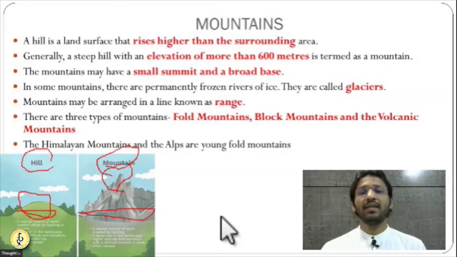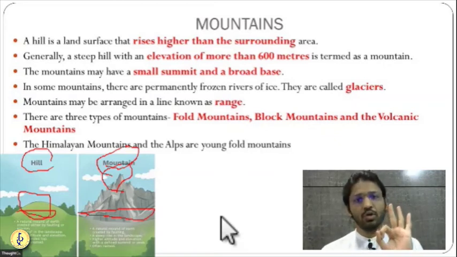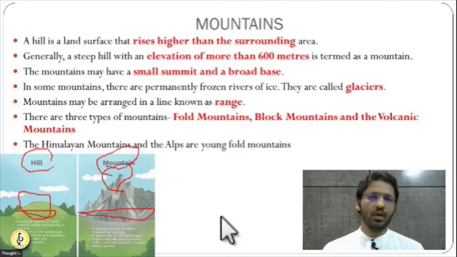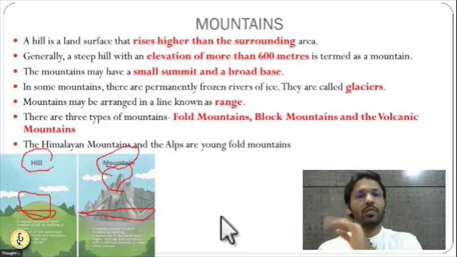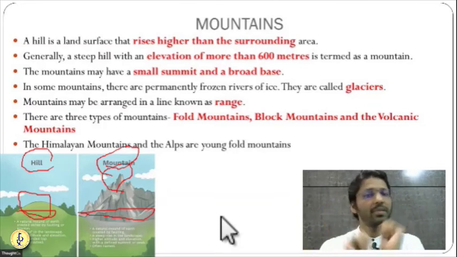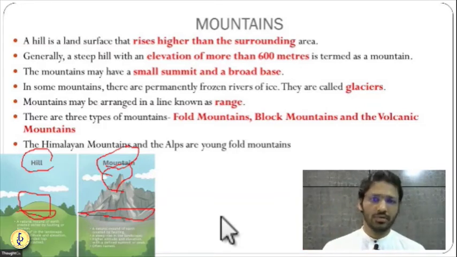Based on that, we can classify mountains into three types. Which are these three types? For example, a mountain like the Himalaya is a fold mountain. What is a fold mountain, what is a block mountain, we are going to see in detail, not now. A fold mountain is formed because of the folding process. The second type is a block mountain or fault mountain. It is different from the fold mountain in the sense that it has formed because of the faulting of a particular plate. When a particular plate faults or breaks down and adjustment happens in that plate, then a block mountain forms.